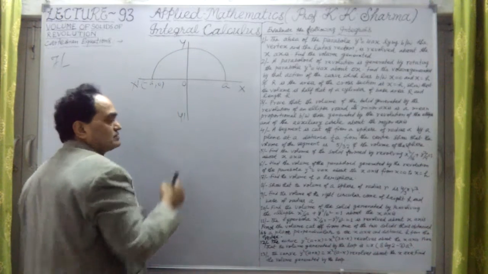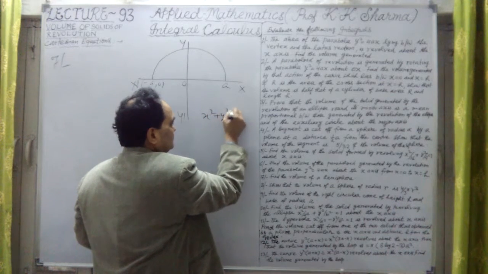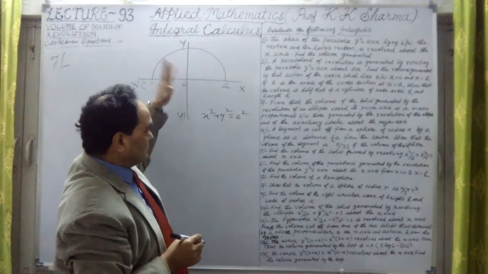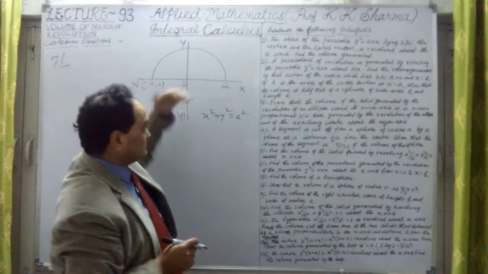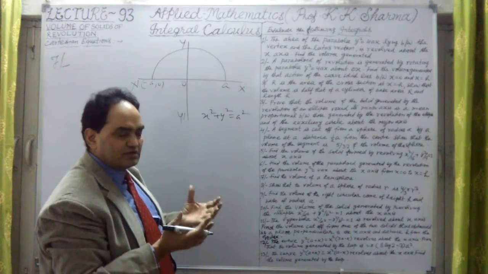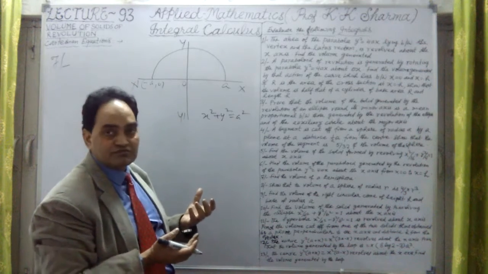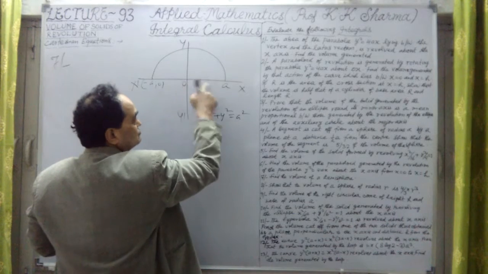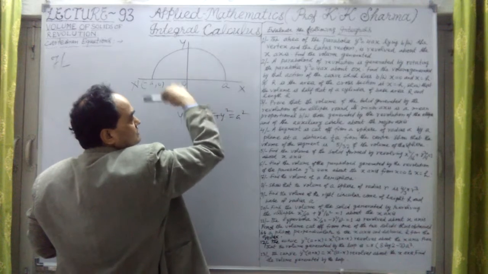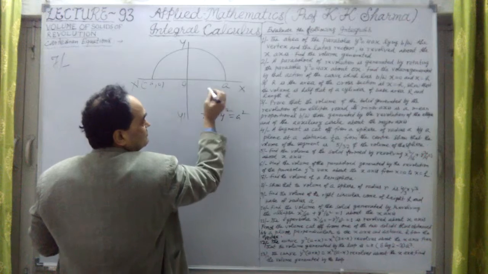This is the semicircle here. So the equation of the circle, let me take, is x square plus y square equal to a square. Now this is the whole sphere, because if the semicircle is revolved around the axis of x, a solid is obtained. That solid will be a sphere. Now if I take the limit 0 to a only, then a quarter of this whole circle is revolved around this. So this is the hemisphere here.